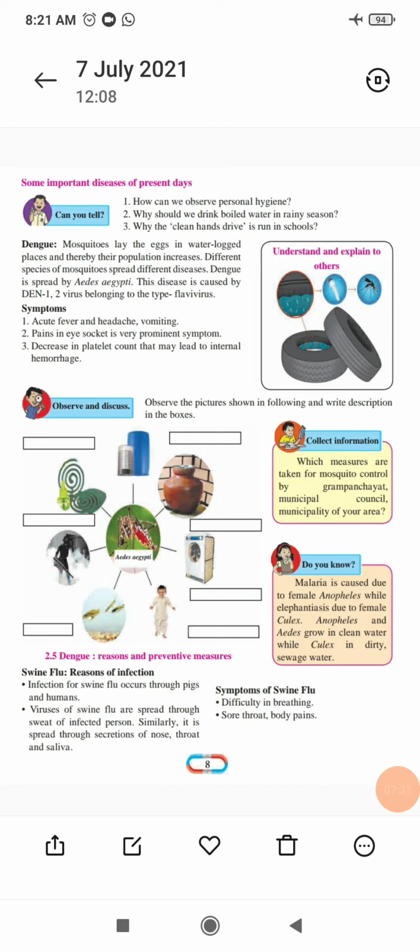Now this dengue disease is caused by DEN 1 and 2 viruses belonging to the flaviviruses. These viruses cause dengue, and from Aedes aegypti mosquitoes you get dengue. But how can you identify it? First, acute fever will be there, the fever will be mild, then a headache will be there, and you will feel like vomiting.